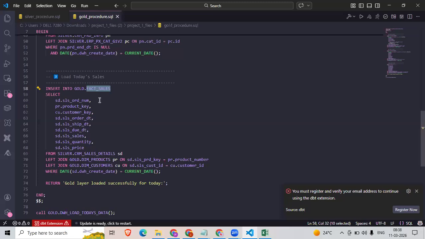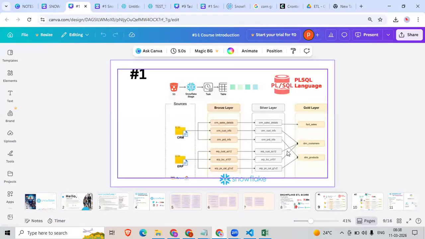As highlighted before, we are doing the denormalization. What is denormalization? Loading data from multiple tables into a single table. That we call denormalization. As we have done the denormalization, in the gold layer we have a star schema. In the silver layer, we have a snowflake schema. Remember this point. If there is a star schema, Power BI reports or Tableau reports can be easily generated.